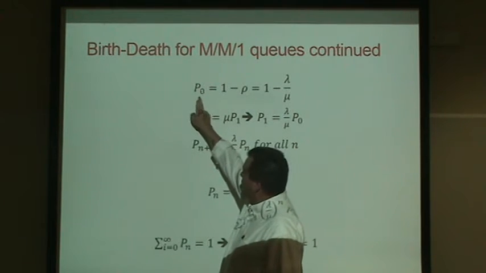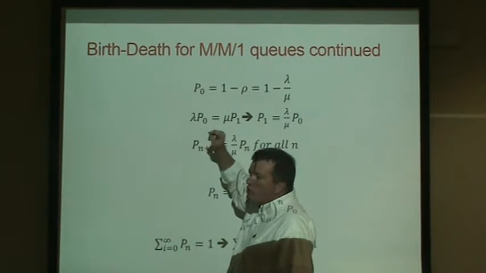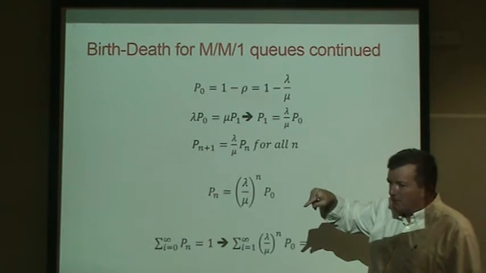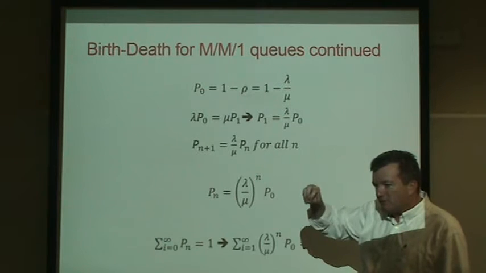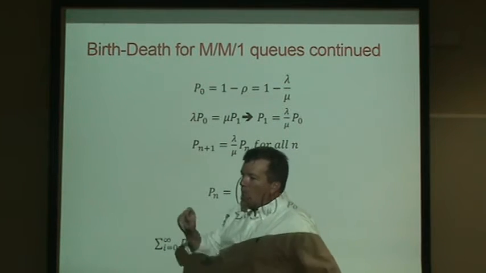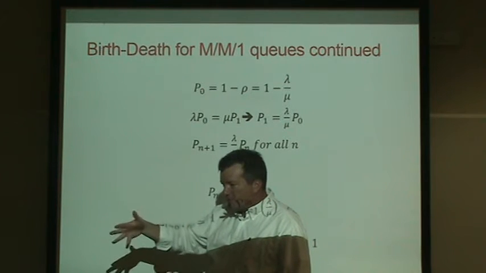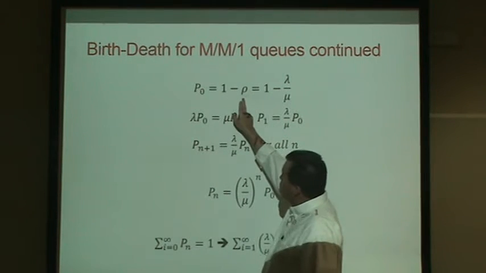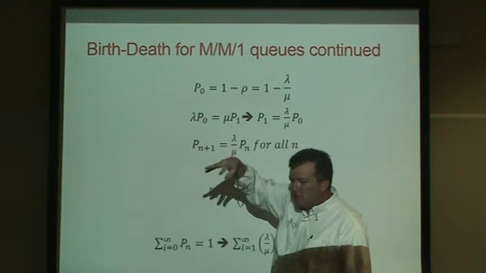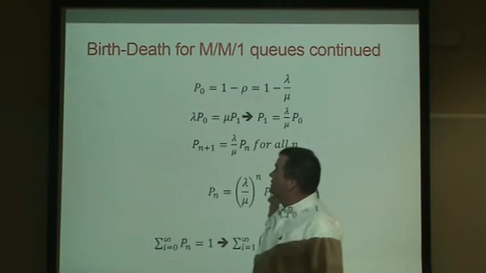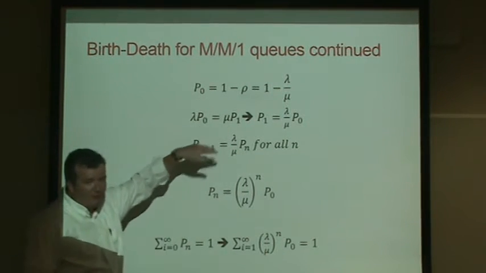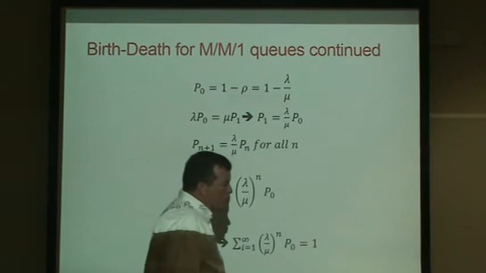Now we know, out of all the percentages of time, the only one we really know is the probability we are in state 0. We know that rho, which is lambda over mu, is the percentage of time the server is in use. The percentage of time that we are in state 0, nobody's in our system, is 1 minus rho. This would be the percentage of time that the server is idle, doing nothing. So 1 minus rho is the percentage of time we are in state 0. That's really the only state we know.